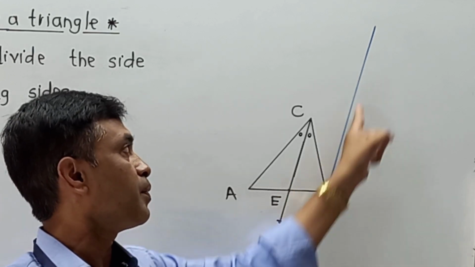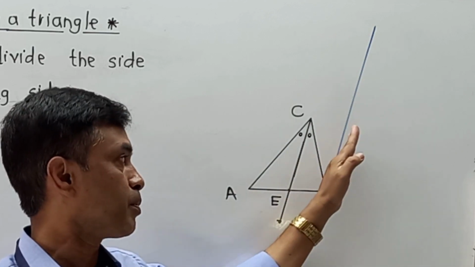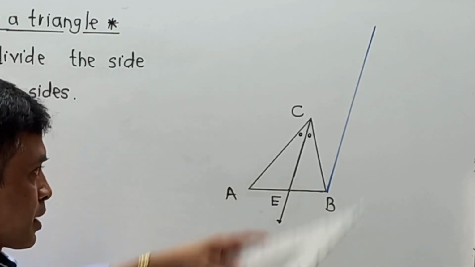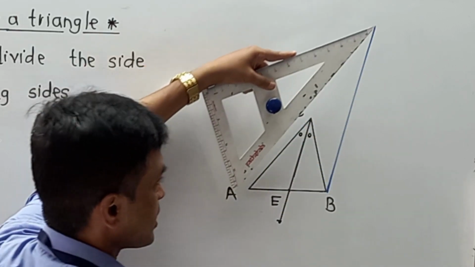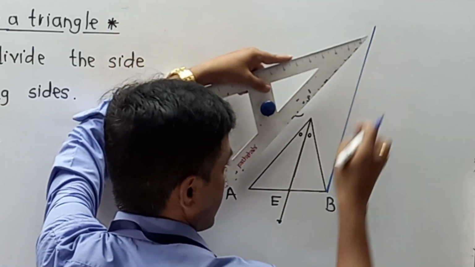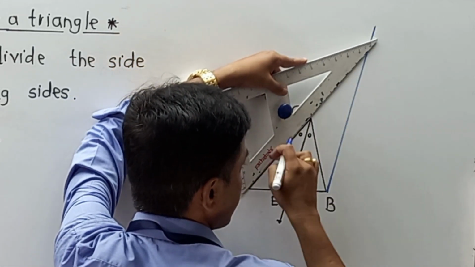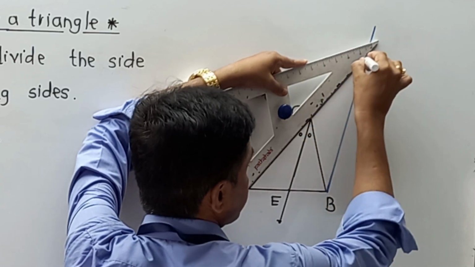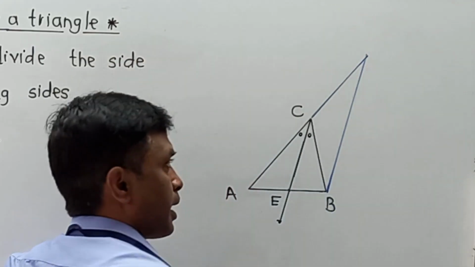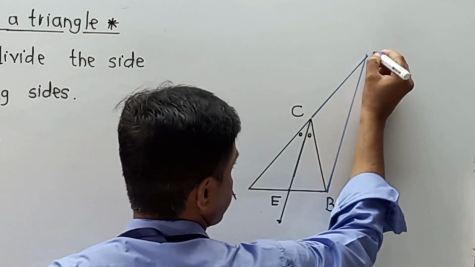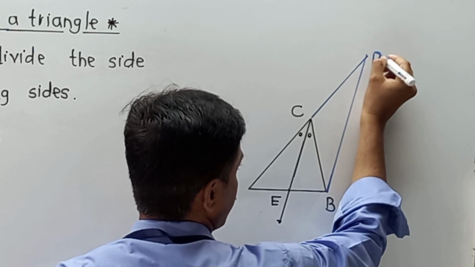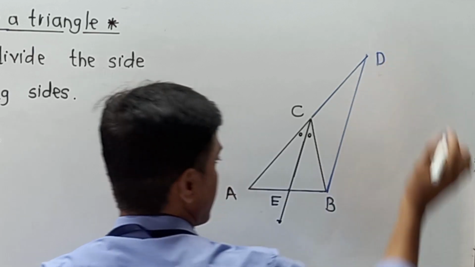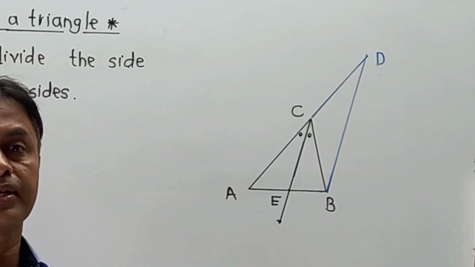Now we have drawn one line which passes from B, but the speciality is that it is parallel to CE. And next, extend this AC. इस AC को extend करना है such that it intersects somewhere over here to this side. And now I am indicating this point as point D. And in this way our construction is completed.